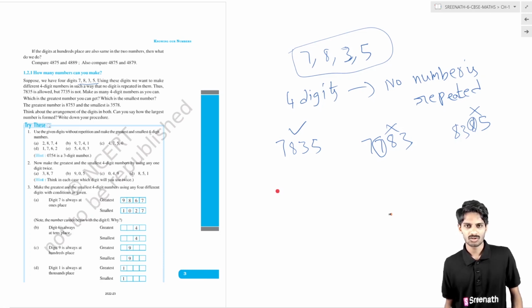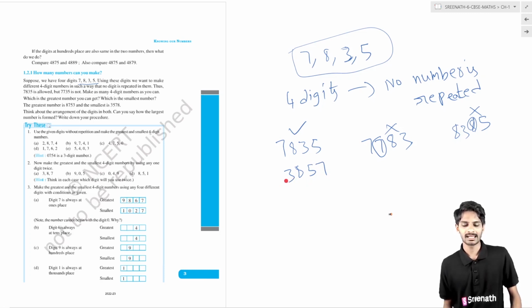Can you understand? I will tell you clearly. 7835. We have to use these numbers only, and we have to write 4-digit numbers only. So we can rearrange these numbers: 7835, then 3857, like that.